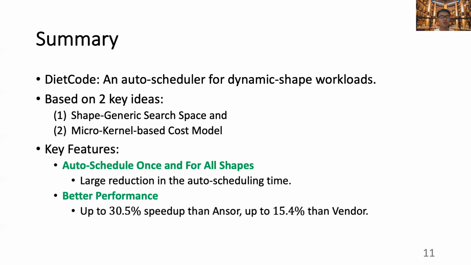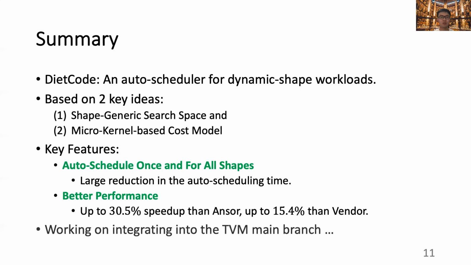Our evaluation of DietCode shows that it only needs to auto-schedule once for all shape instances, leading to a large reduction in the auto-scheduling time. Furthermore, it can deliver performance by up to 30% better than Ansor and 15% better than the vendor library on a modern GPU. We are currently working on integrating DietCode as part of the TVM main branch.